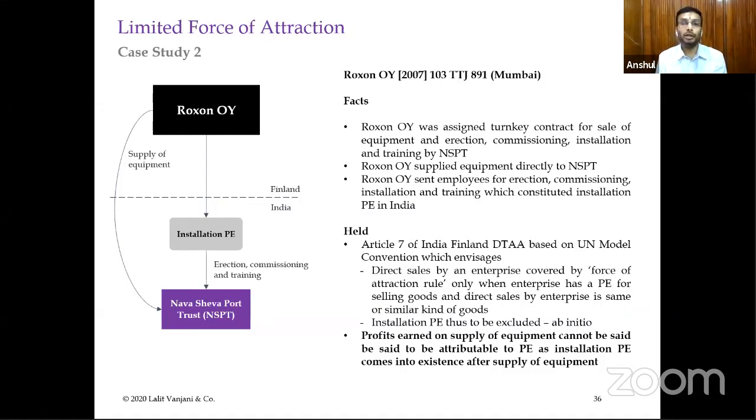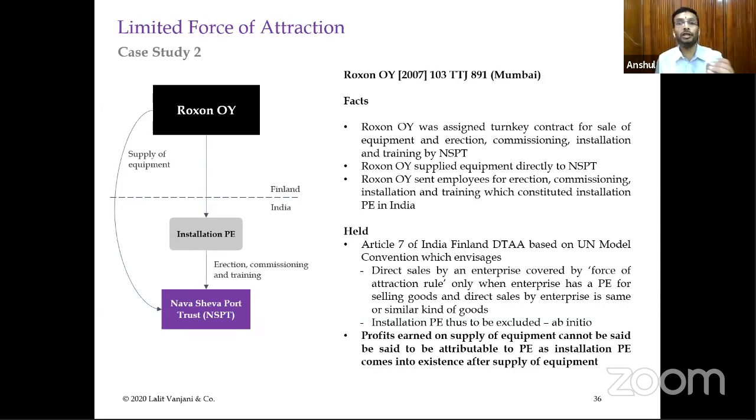Now, in this particular case, the Mumbai tribunal held that because the supply of equipment had already taken place before the P came into existence, and also the business activities were different, we cannot say that the force of attraction rule will apply, even though the Finland treaty has a force of attraction rule. Even then, the Mumbai tribunal held that the rule will not be triggered because supply of equipment had already taken place prior to the installation P coming into existence.